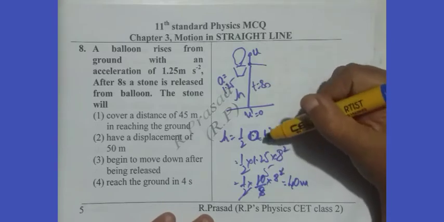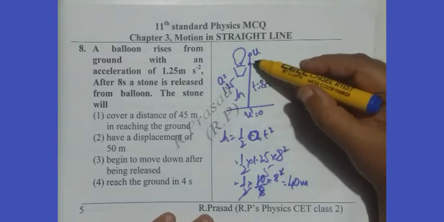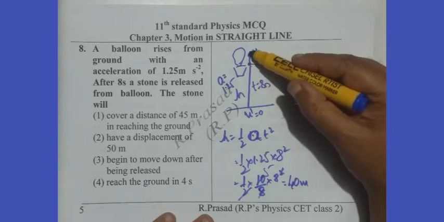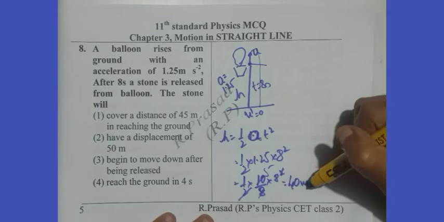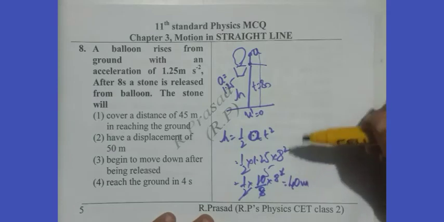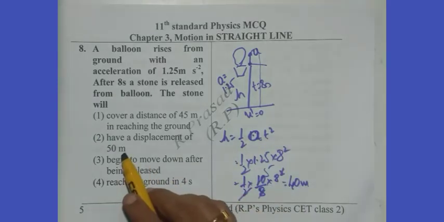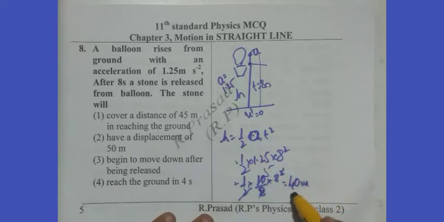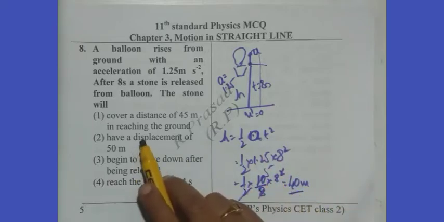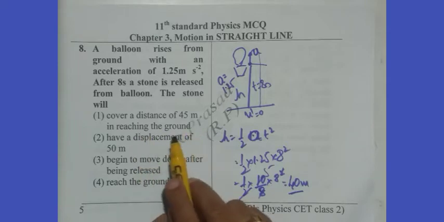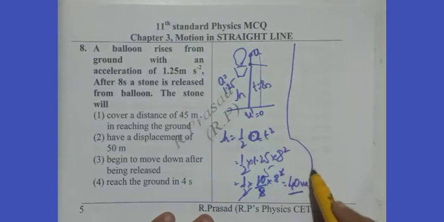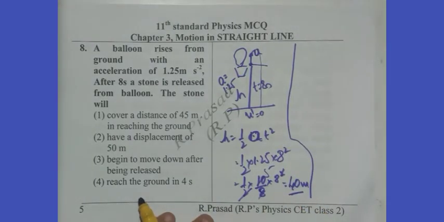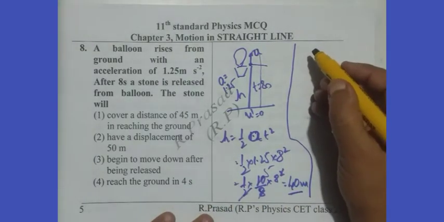From this we can conclude something like this. The stone, even though it goes up and it has to come down, therefore net displacement is only 40. So the second option is also wrong. Therefore, stone displacement 50 is wrong, and covers a distance of 45 meters in reaching the ground, that we have to think of. Before that, we calculate the time taken by the stone to reach the ground.